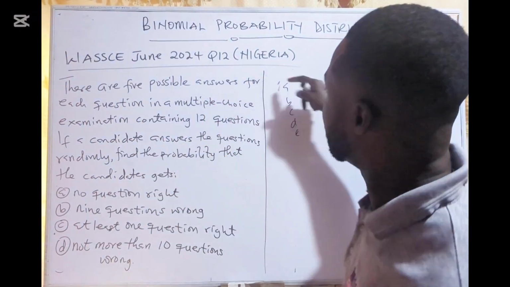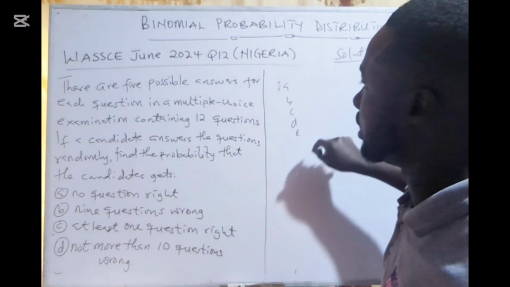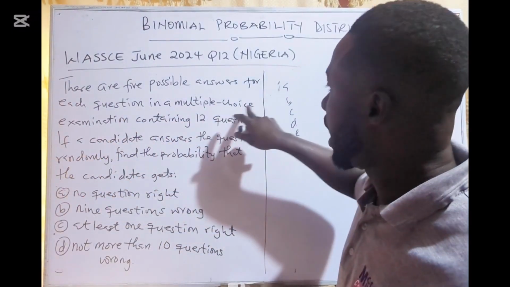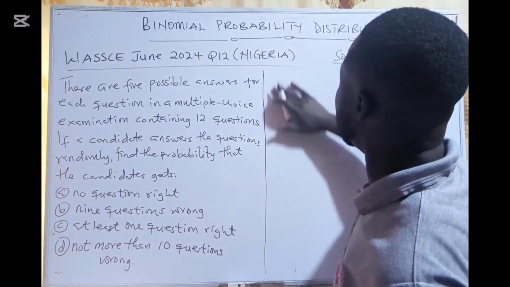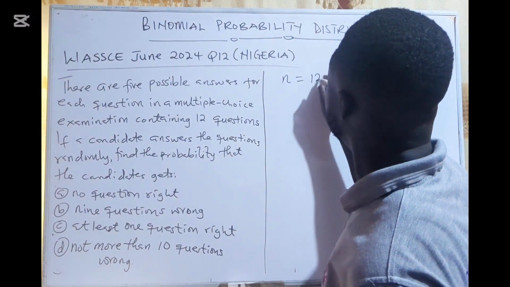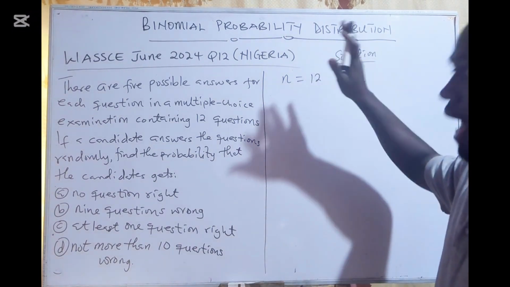So these are the possible answers, let's say 1, 2, 3, 4, 5, A, B, C, D, E. And how many questions do we have? The questions are 12. So my N is 12.